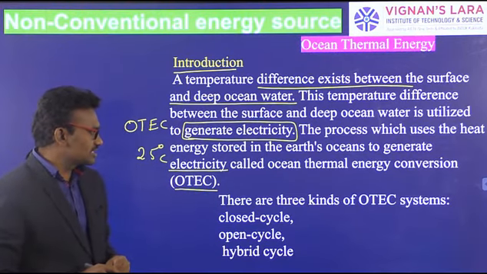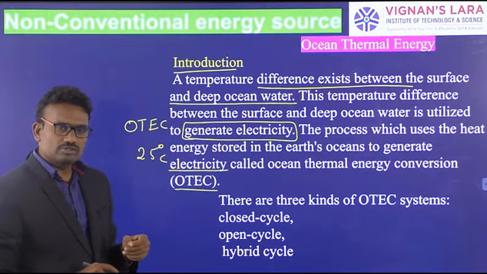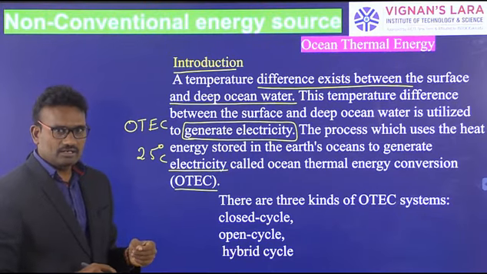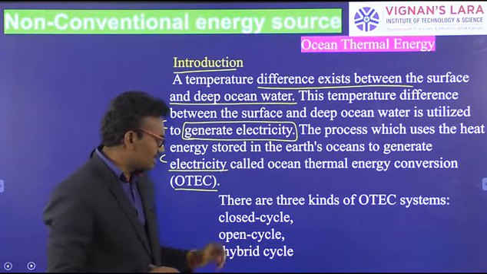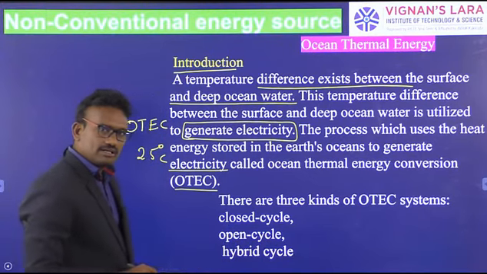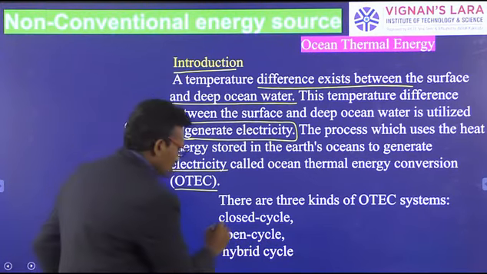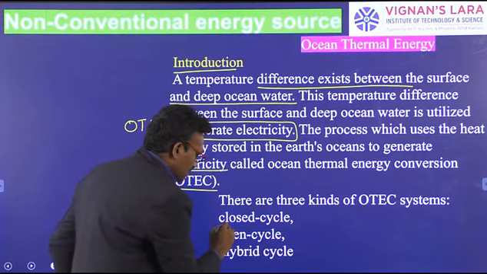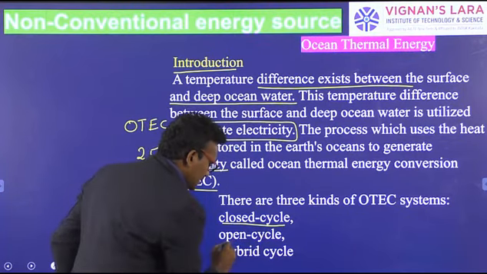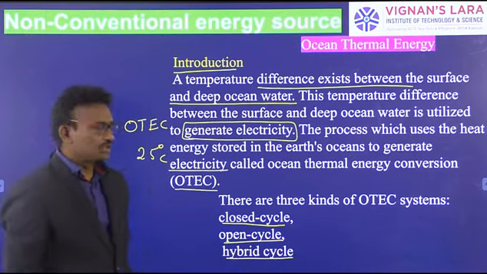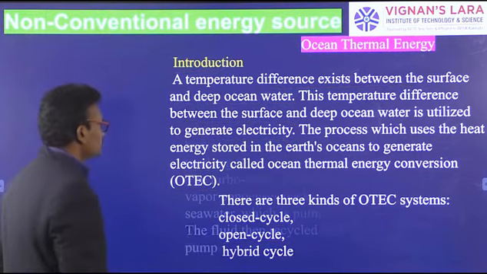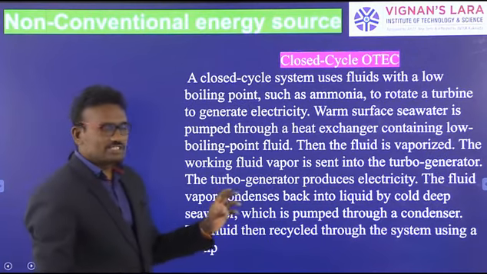The OTEC system produces electricity in three ways. Three types of systems are available: closed cycle, open cycle, and hybrid cycle. First, closed cycle OTEC.